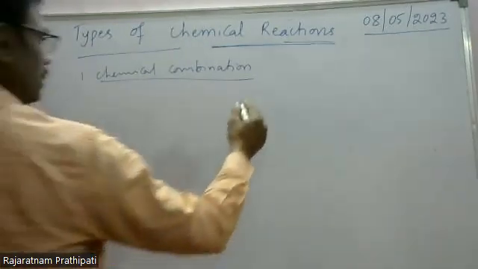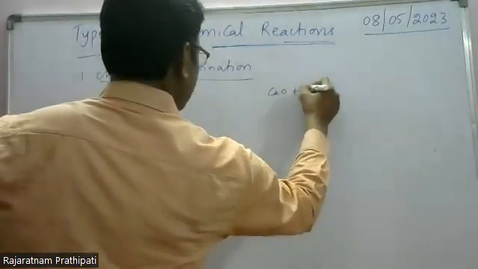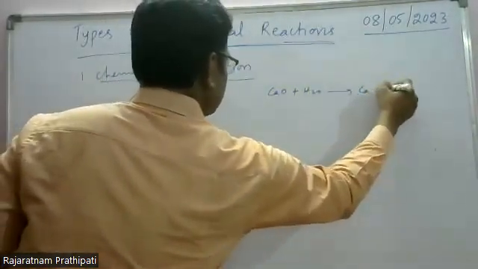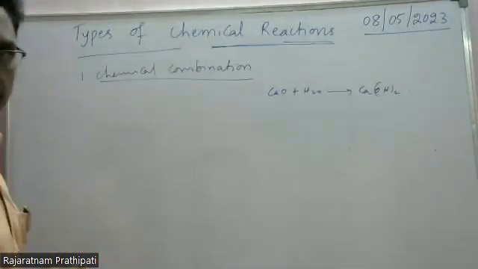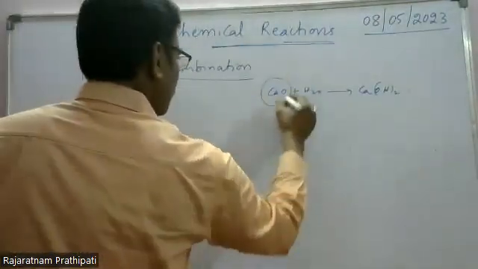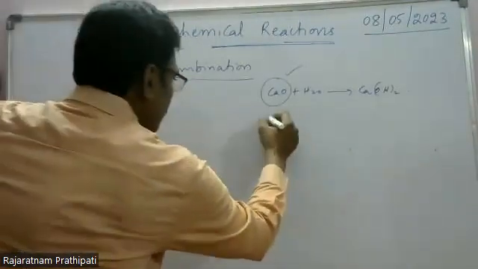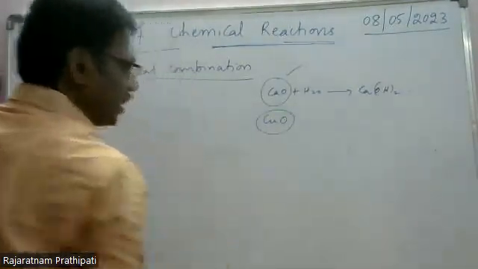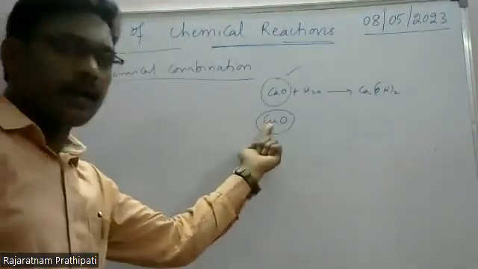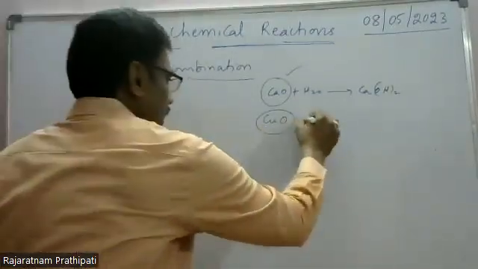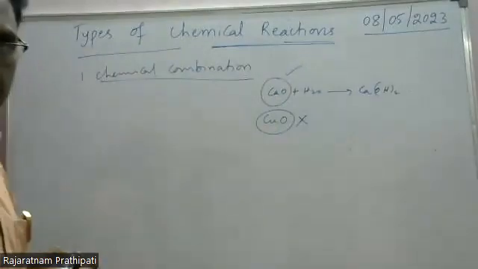Here CaO dissolved in water produces Ca(OH)2. Here this is basic in nature. But in some cases, copper oxide or cupric oxide does not dissolve in water.